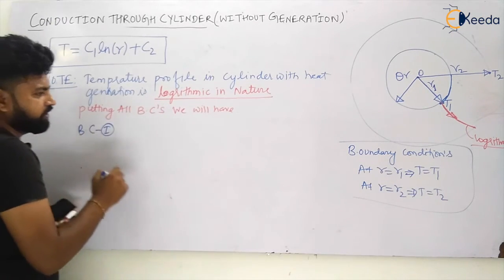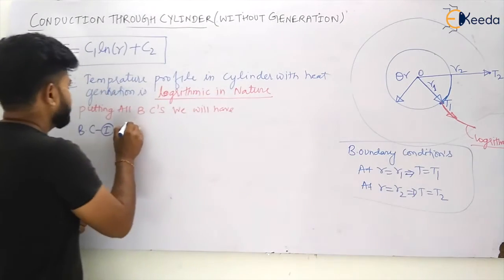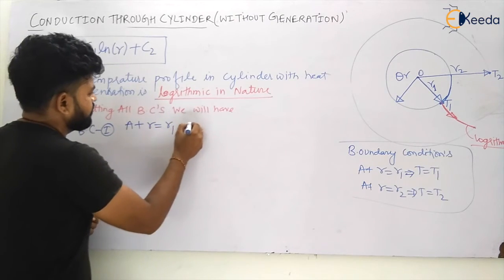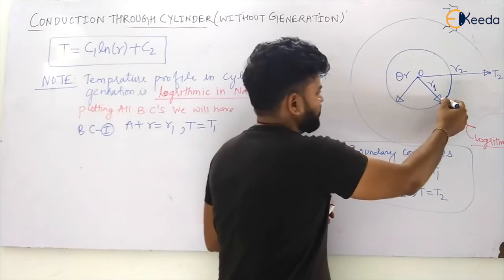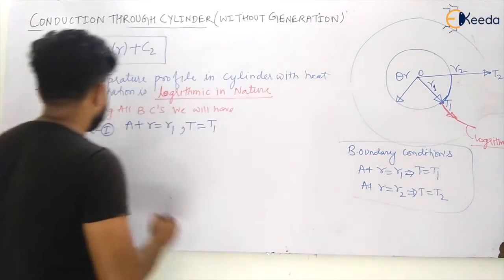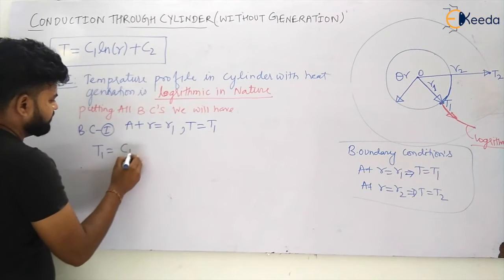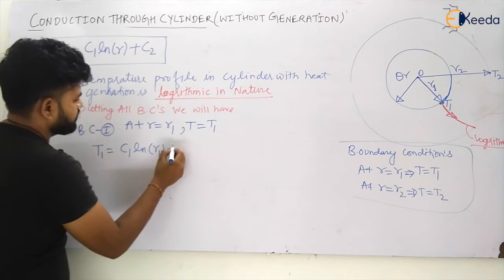What is your first boundary condition? At R is equal to R1, the temperature T is equal to T1, my dear students. Now this will become T1 is equal to C1 ln R1 plus C2.